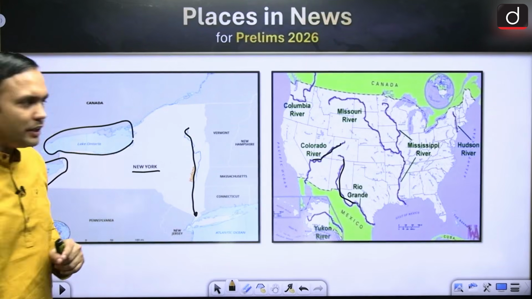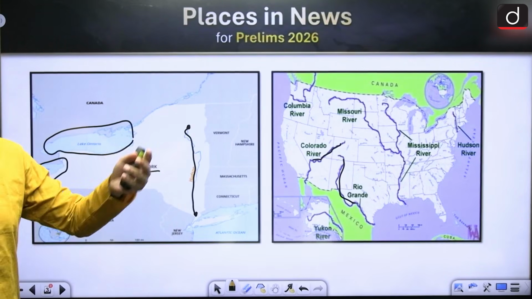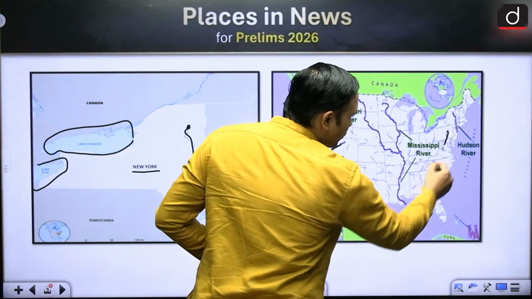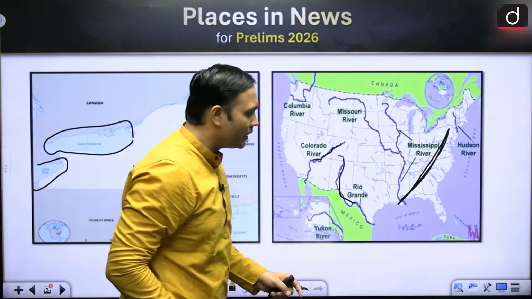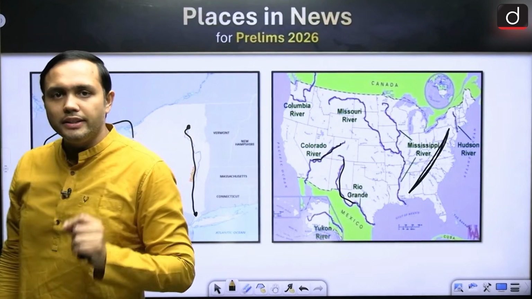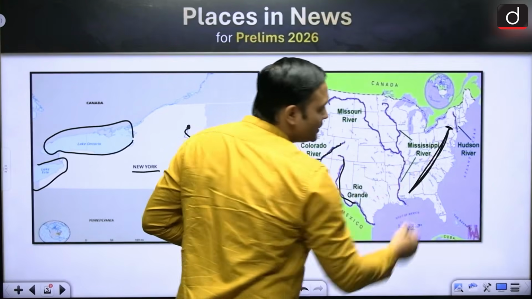Where is it originating? It is originating in New York State itself, in this mountain system. Now, if you know about the eastern portion of America, you might know about the Appalachian mountain system. This particular river is not rising in the Appalachian Mountains. Appalachian Mountains are till Pennsylvania.